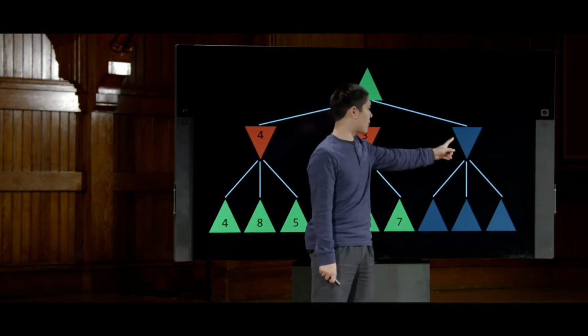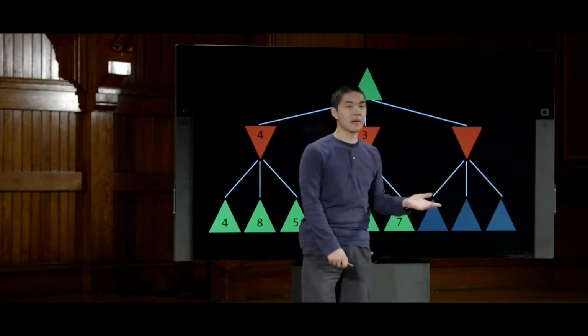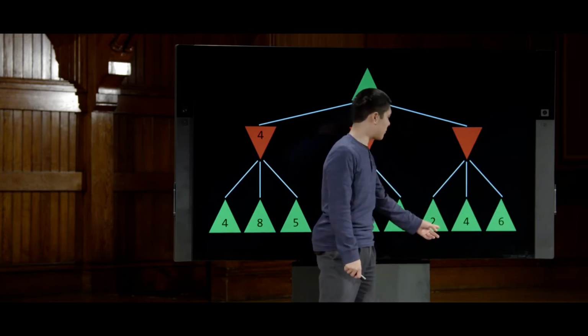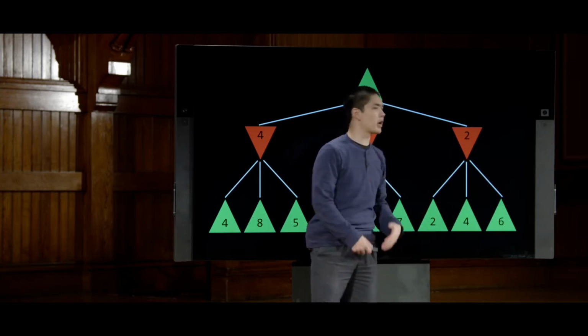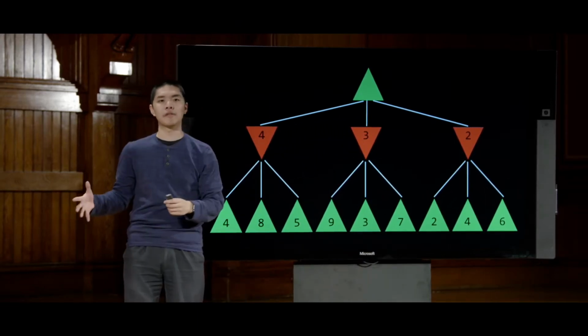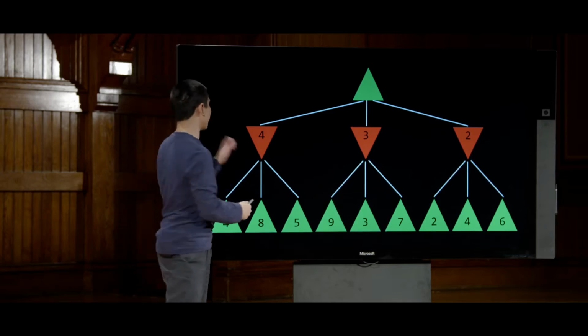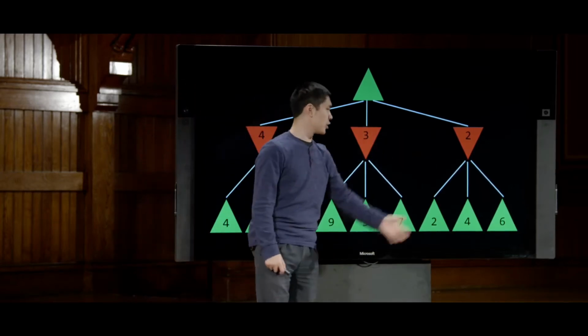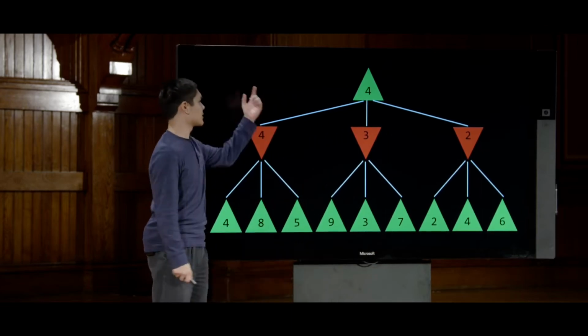And now I consider my third option and say, all right, what happens here? Same exact logic. The min player is going to look at these 3 states, 2, 4, and 6, say the minimum possible option is 2, so the min player wants the 2. Now I, as the max player, have calculated all of the information by looking 2 layers deep, by looking at all of these nodes, and I can now say, between the 4, the 3, and the 2, you know what? I'd rather take the 4.